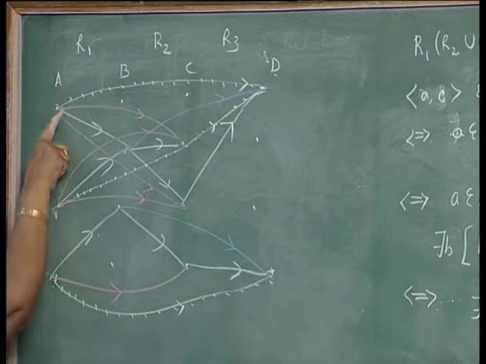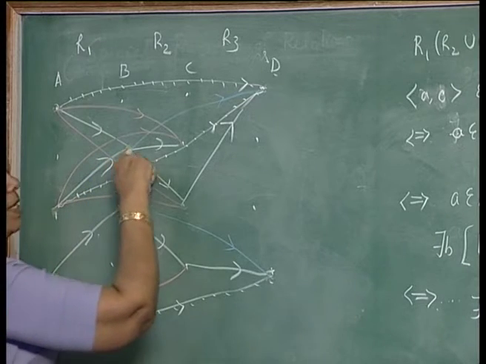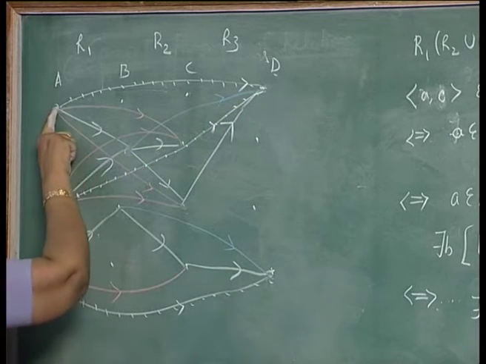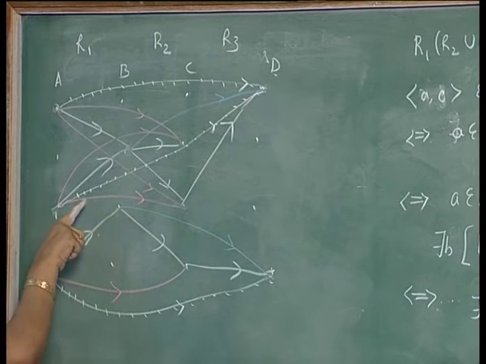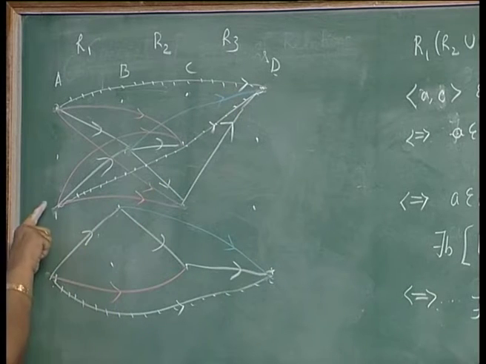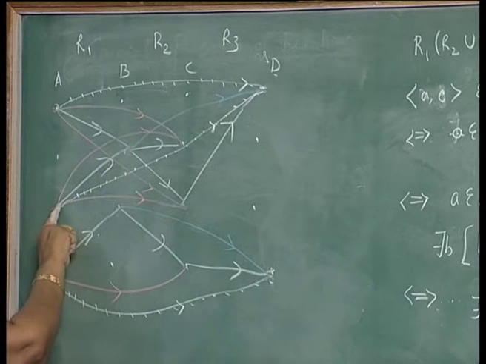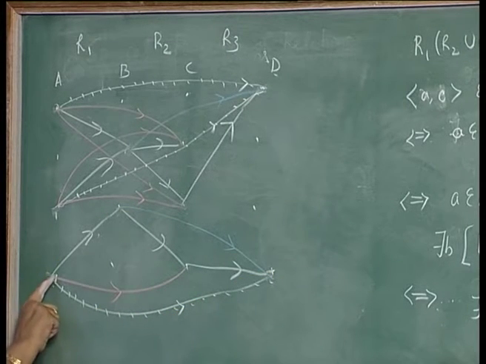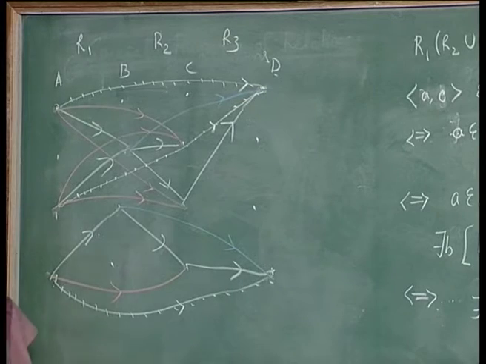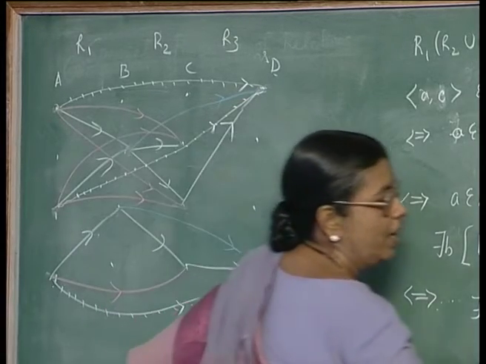Now, if there is an arc like this and a blue arc representing R2 R3, you see that this is there in R1 R2 R3. Similarly, if you have a blue arc like this in R2 R3, one arc from R1 to R2 like this, you have an arc like this in R1 into R2 R3. Similarly, there is a blue arc here and there is an arc in R1. So, you have an element in R1 R2 R3. So, either way you take, they are equivalent. So, composition of relation is associative. We can also write like this.